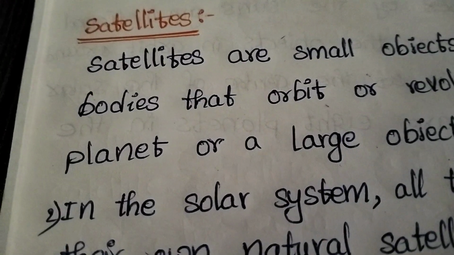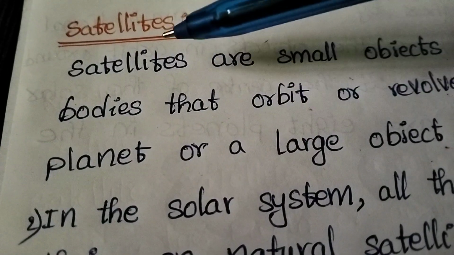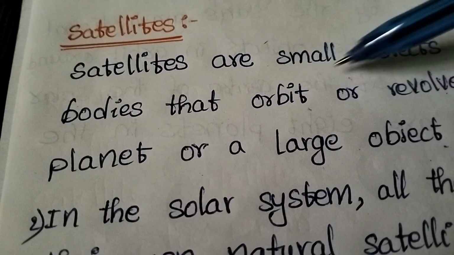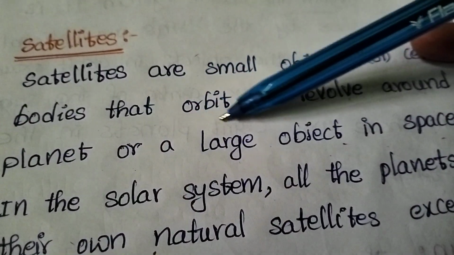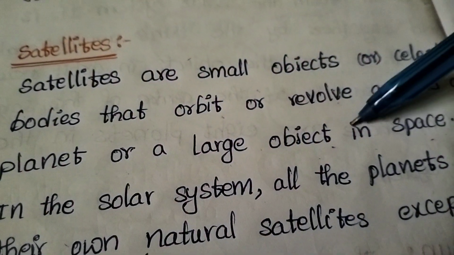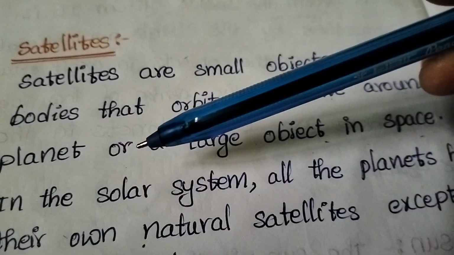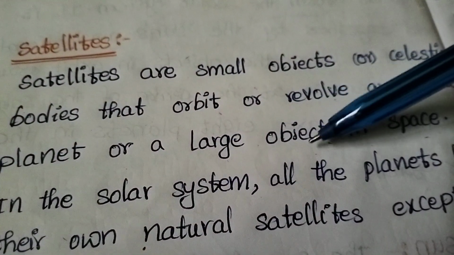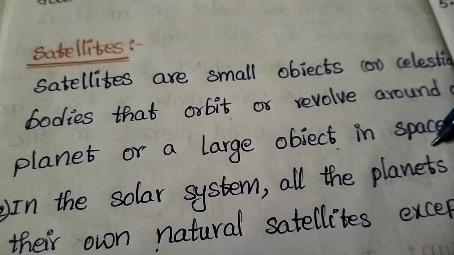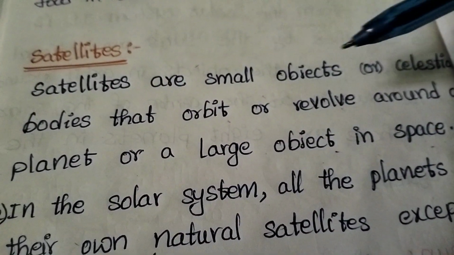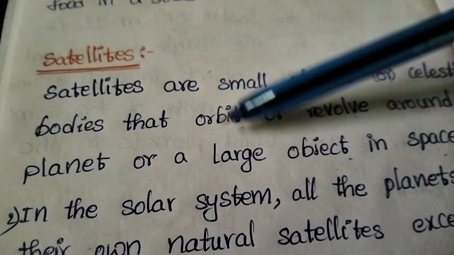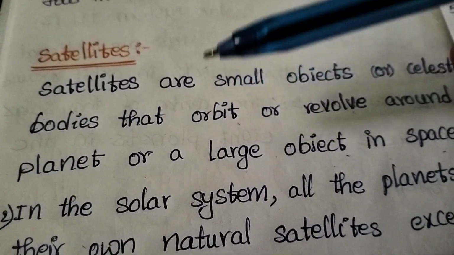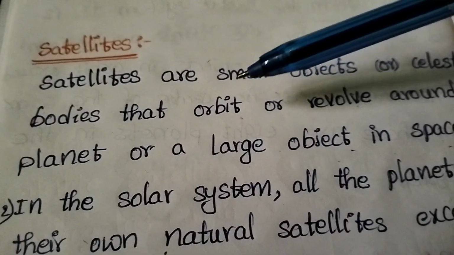In this video, we are going to learn about satellites. Satellites are small objects or celestial bodies that orbit or revolve around a planet or a large object in space.